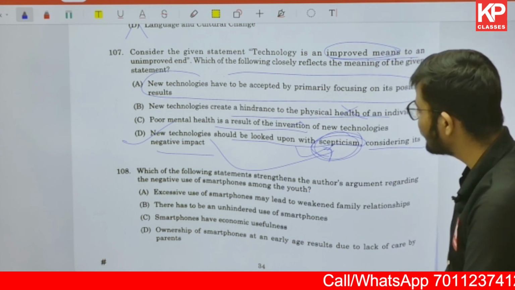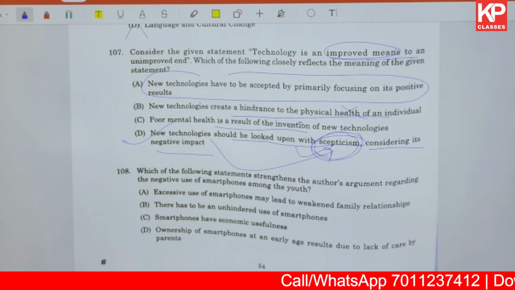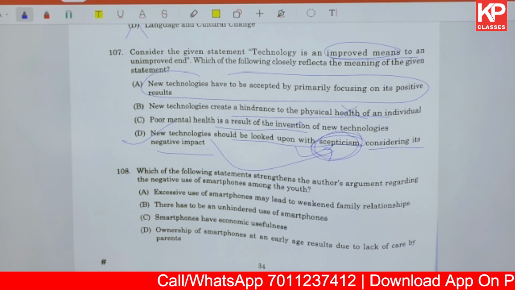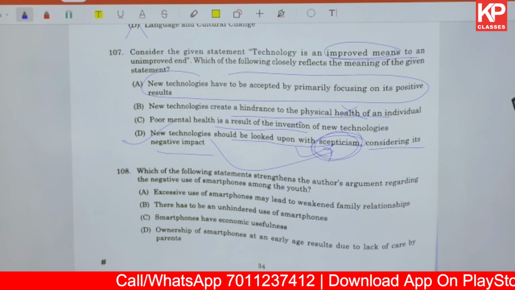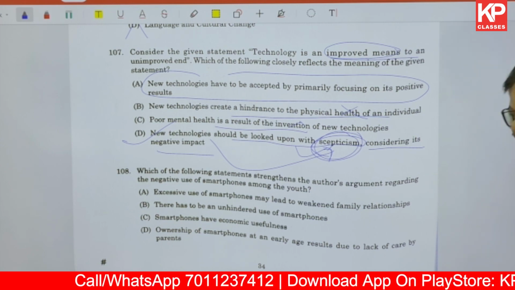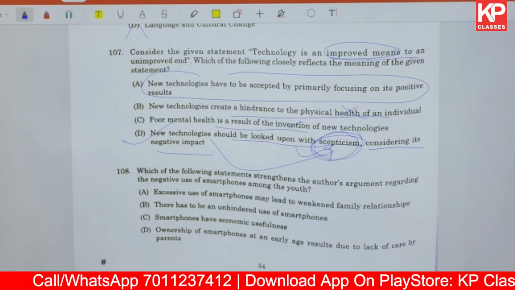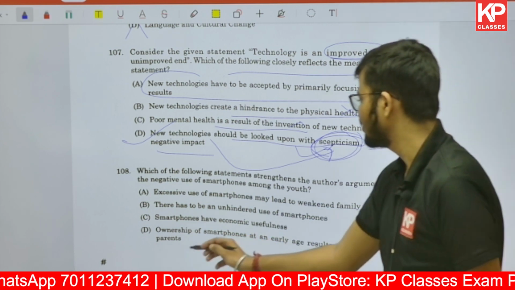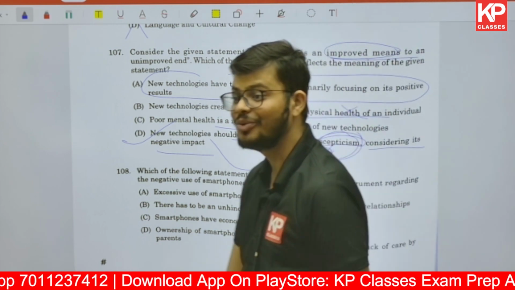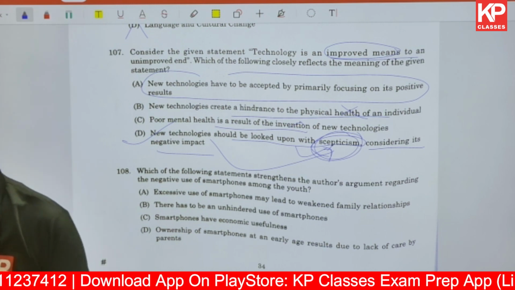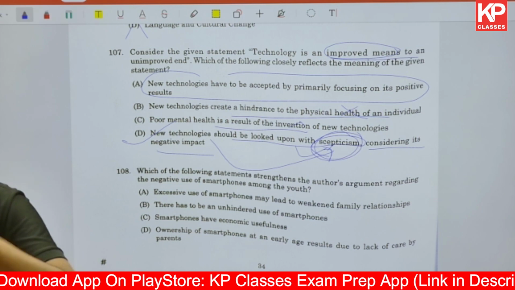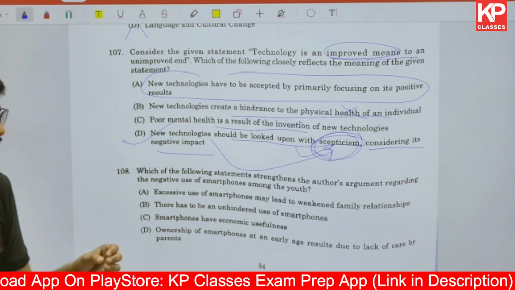Then after that, which of the following statement strengthens the author's argument regarding the negative use of smartphones among the youth? Excessive use of smartphone will lead to weakened family relationship. There has to be unhindered use of smartphone economy. Honestly, at early age resulted to lack of care of. Now we need to find out the most appropriate one. So here we need to go with the most appropriate.